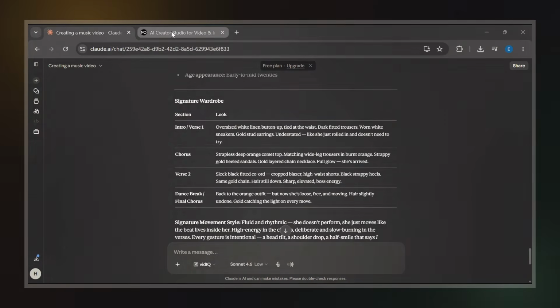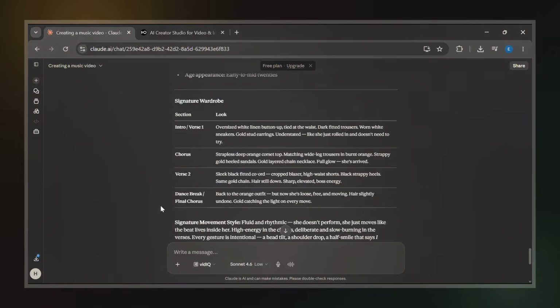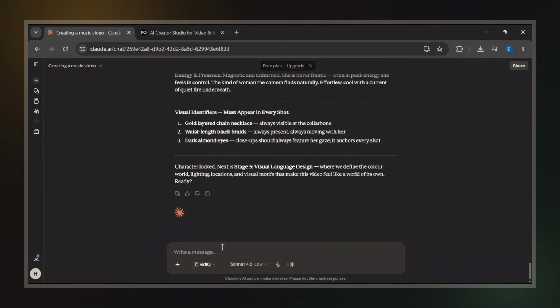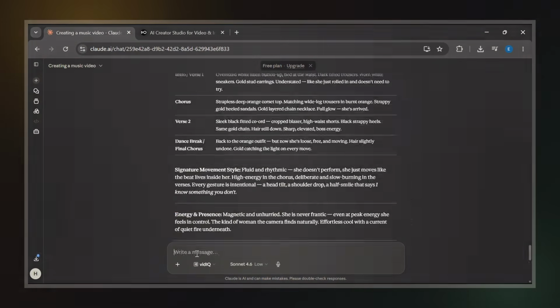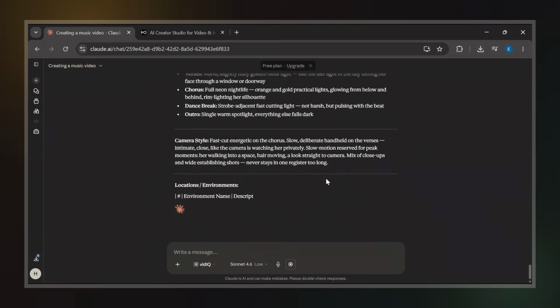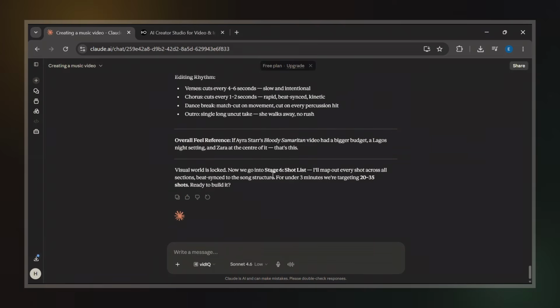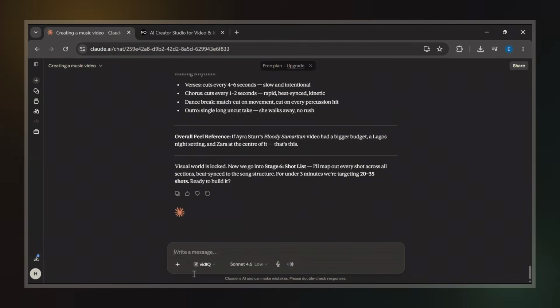Now that the character references are ready, you can close any tabs you no longer need and return to Claude. At this point, I simply type continue and Claude moves into stage 5, which is the visual language design stage. Here, Claude starts designing the overall visual language for the AI music video. One thing I noticed is that it also includes environment references, but the descriptions aren't very detailed.